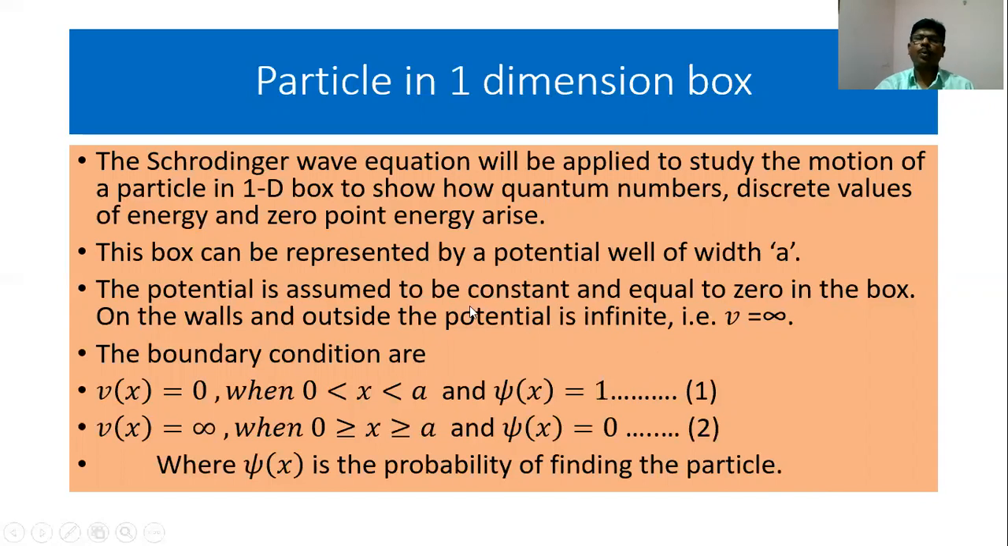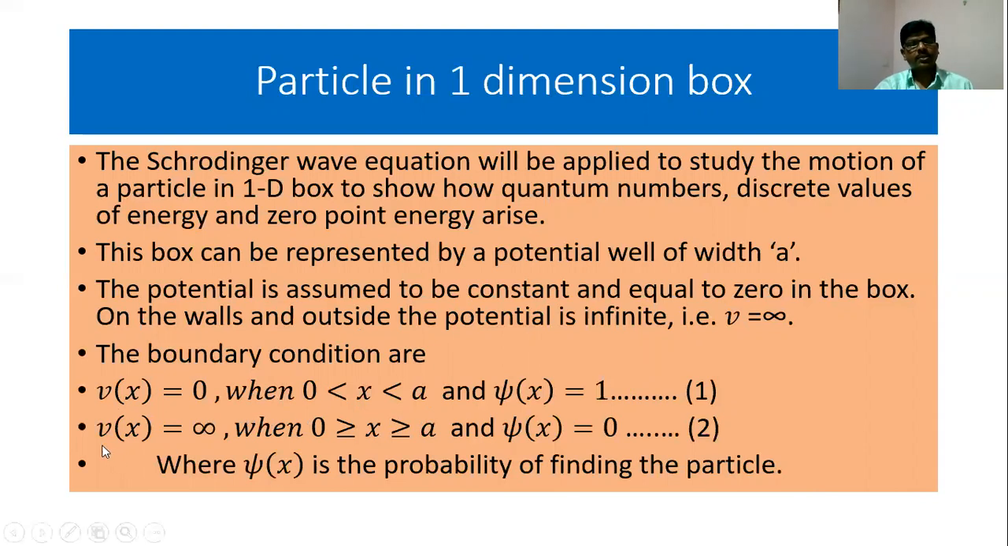So we arrive at two boundary conditions, we can say. The potential is 0 when x is greater than 0 but less than a. In this region, the particle exists. So psi of x, the probability of finding the particle, is equal to 1. That is, the particle is existing.